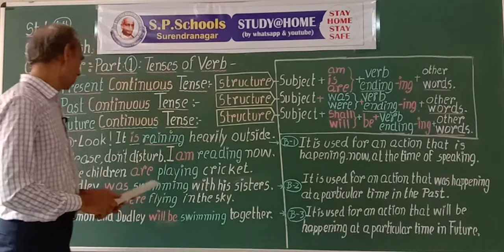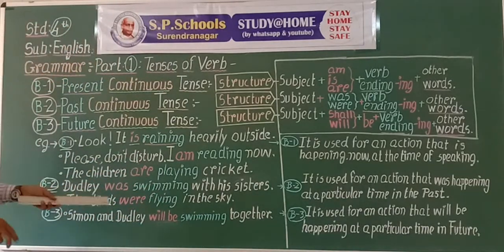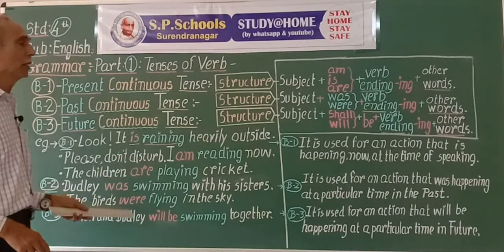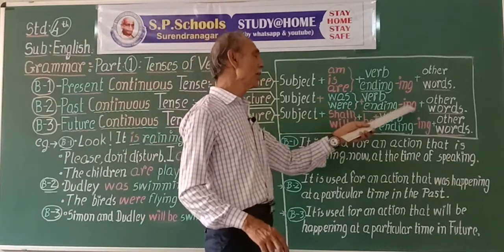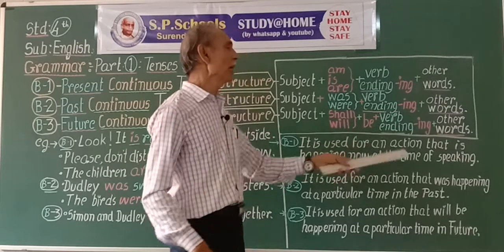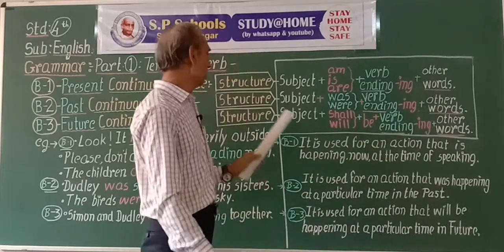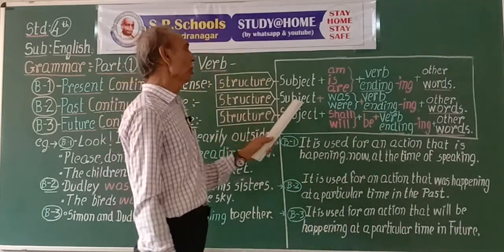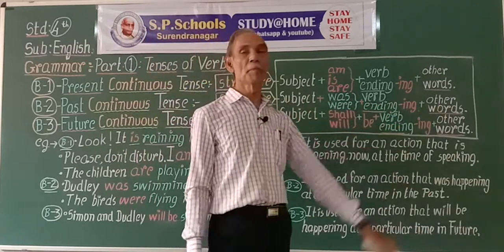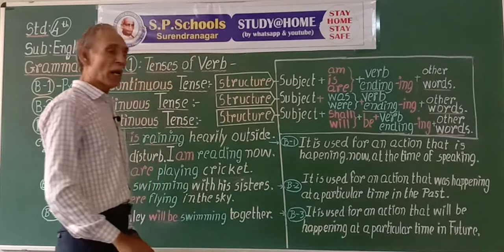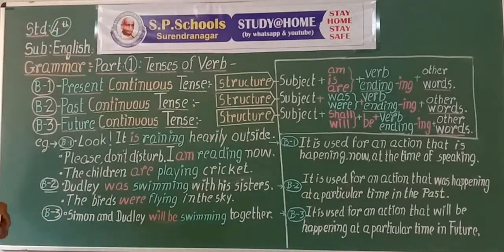So, was and were is followed by ing form of the verb. And in other words, this makes the structure of past continuous tense of the verb. Now we come to future tense.